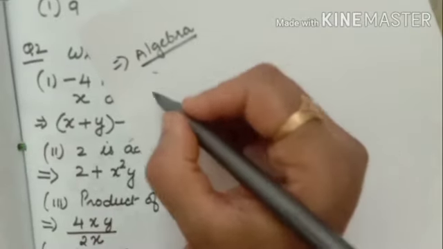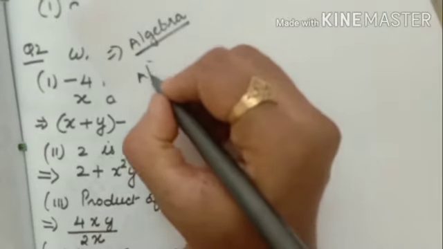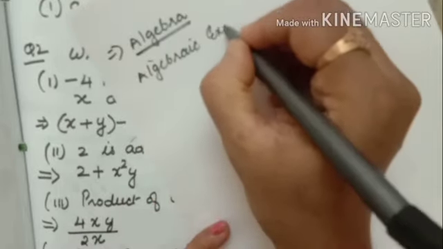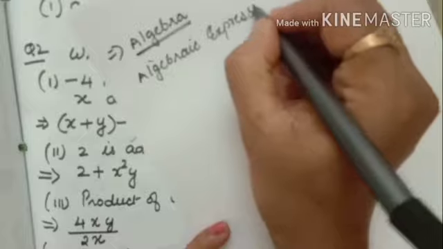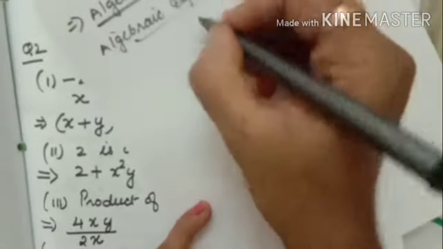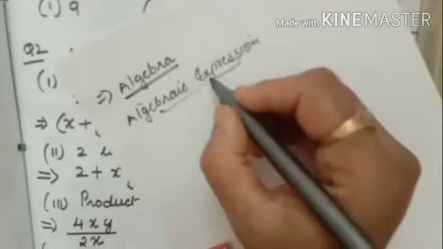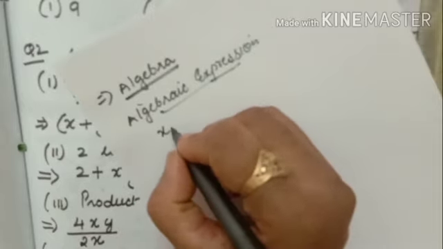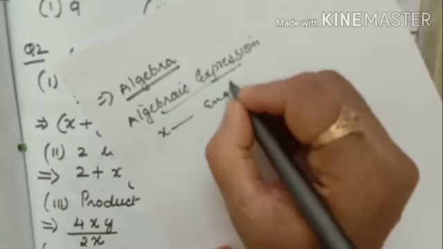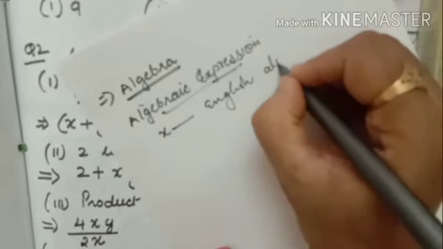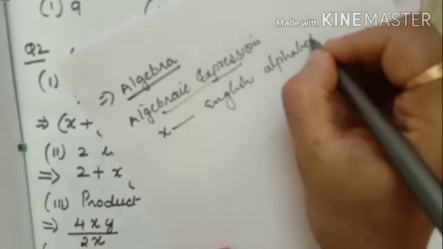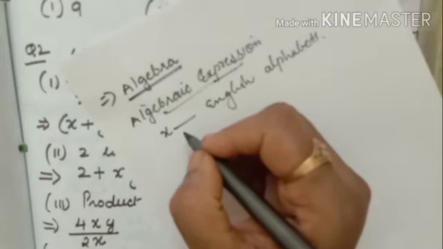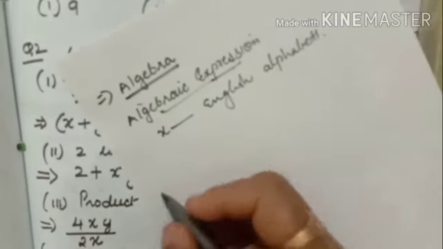Next, algebraic expression. What is meant by algebraic expression? An algebraic expression is an expression containing variables. Variable meaning English alphabets. We call X, Y, A, B, K, any small letter, a variable.